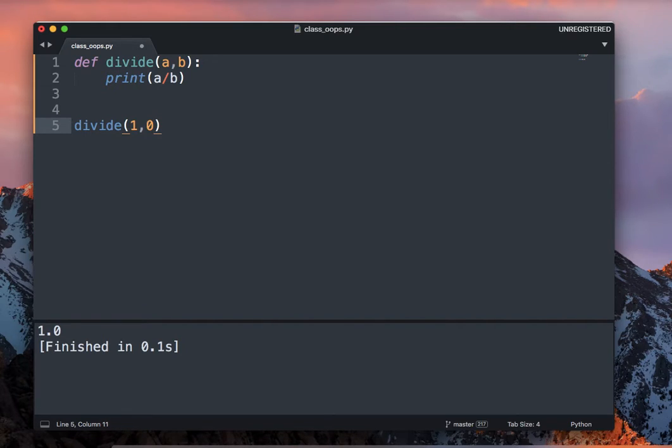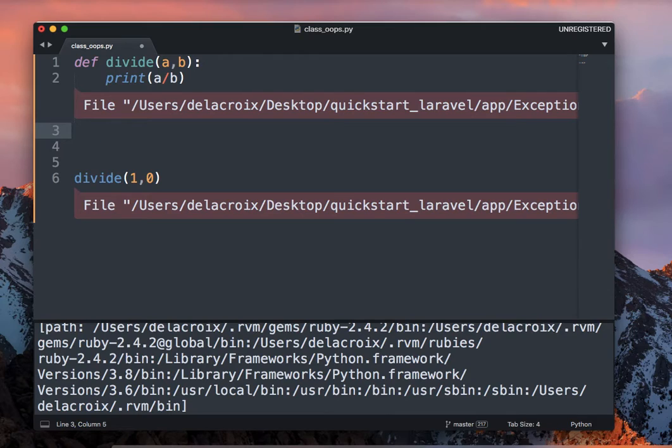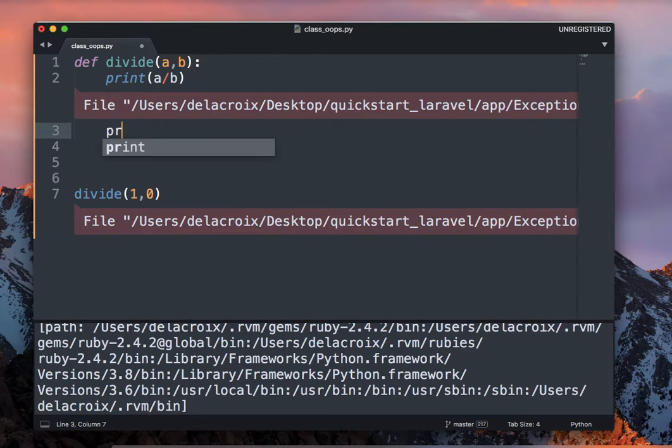Everything is very good, no problem is happening. But say 0 comes in the denominator, then you see this kind of mess, an error comes up and everything breaks. Say after this there was some other code that you wanted to execute, right? That will not be executed because the program has crashed here. Say after this line there was a print of "all is well".